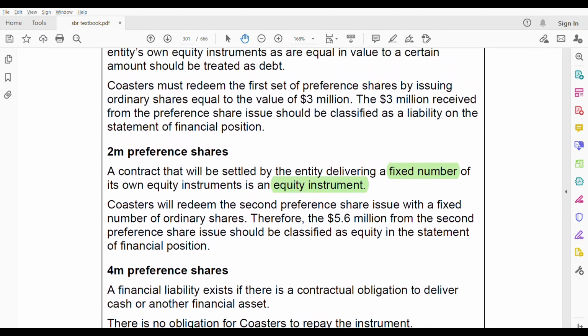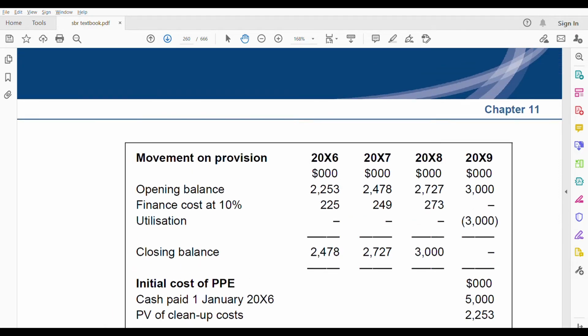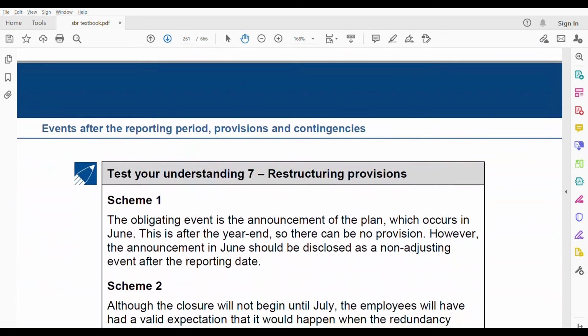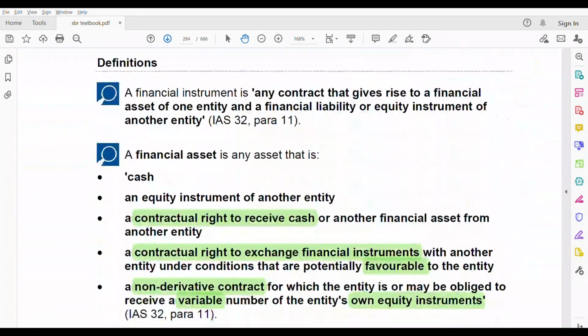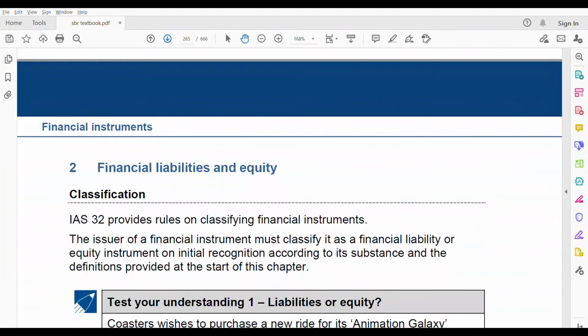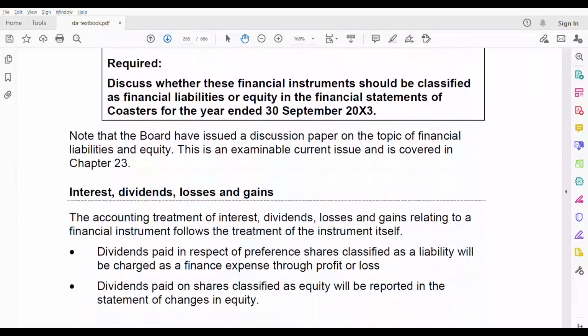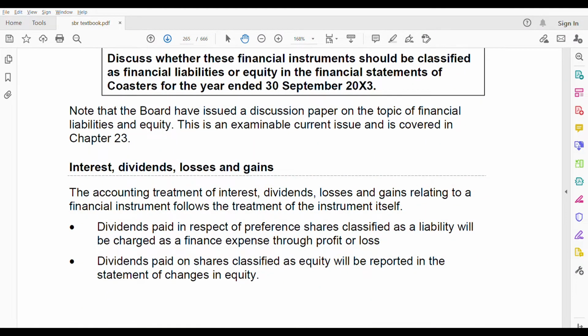So now let us go back. We went to the previous chapter, and now we are done with it. Know that the Board has issued a discussion paper on the topic of financial liabilities and equity.